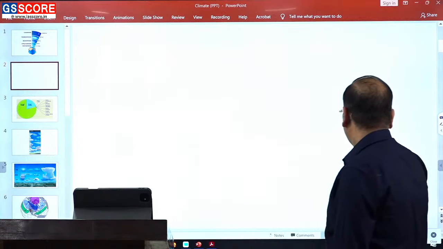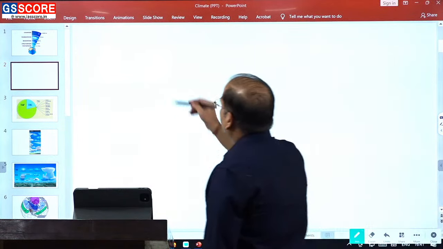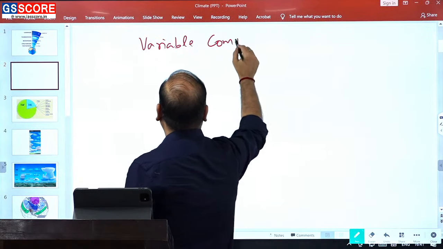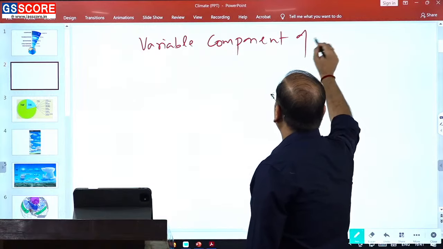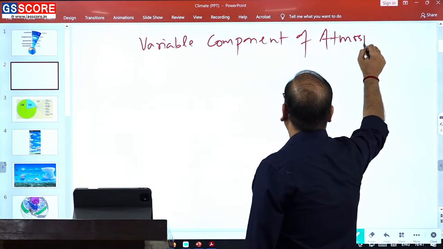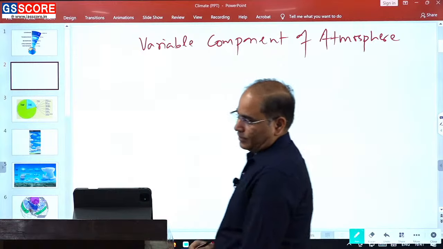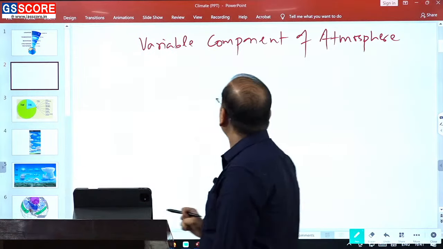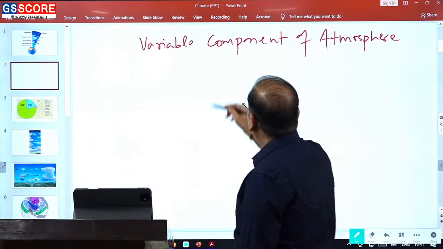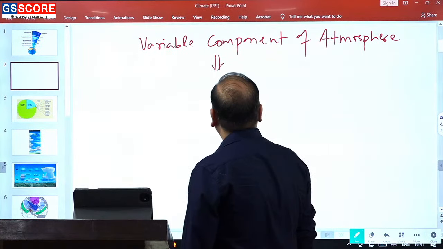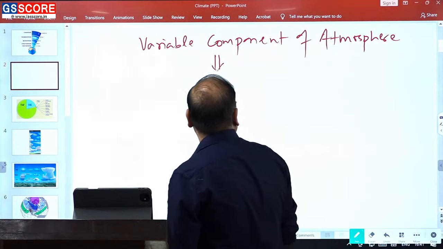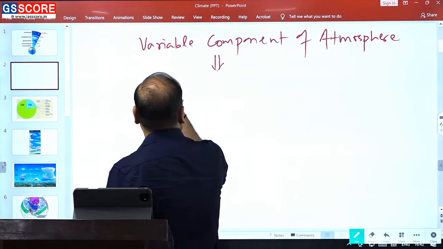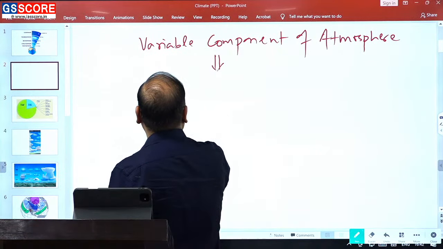Now, one more interesting piece of information about the variable component of atmosphere. The variable component of atmosphere is nothing but the carbon dioxide, water vapor, and dust particulates.